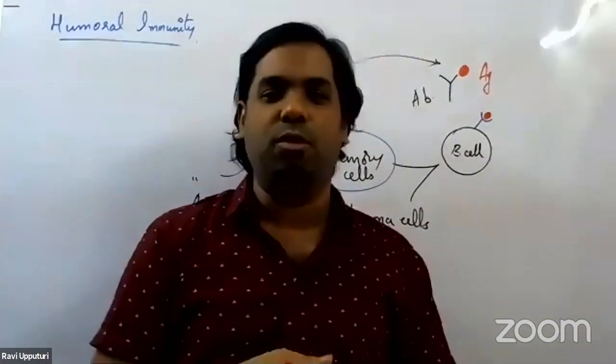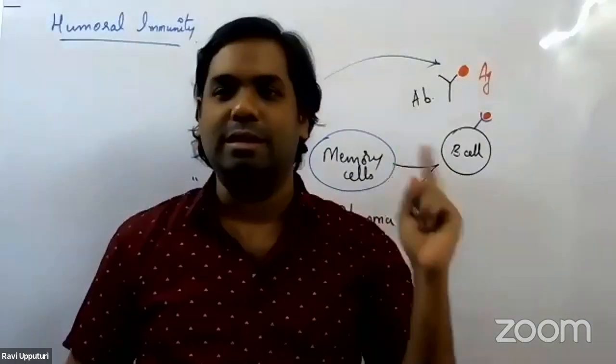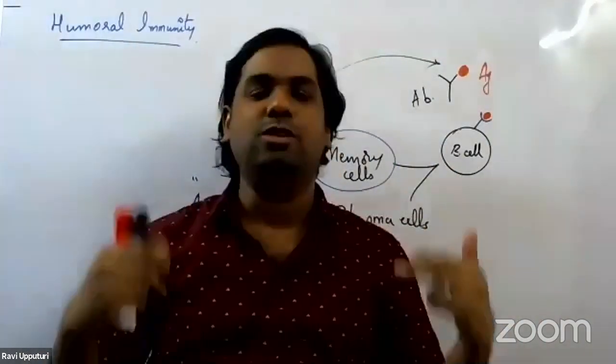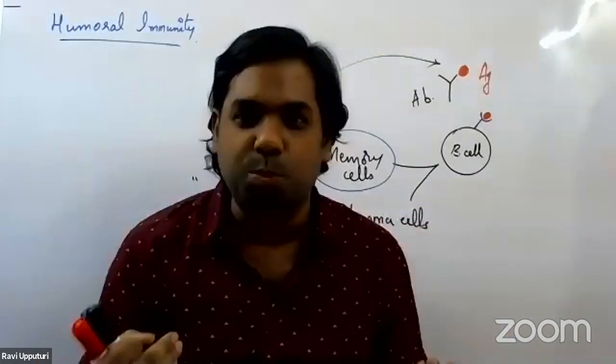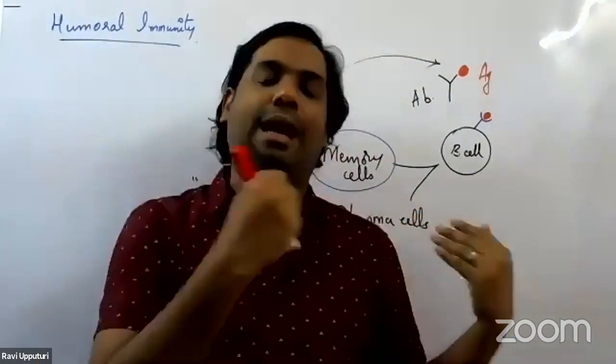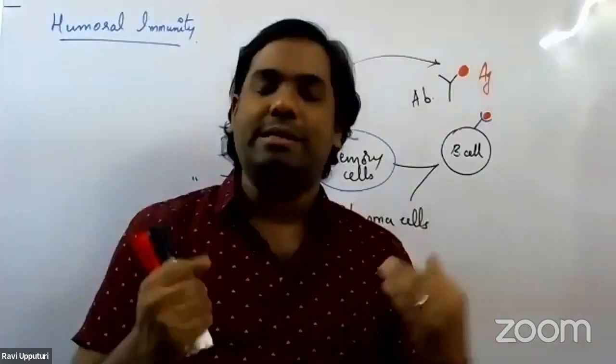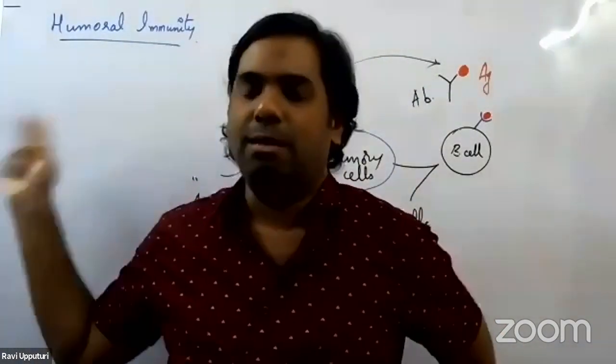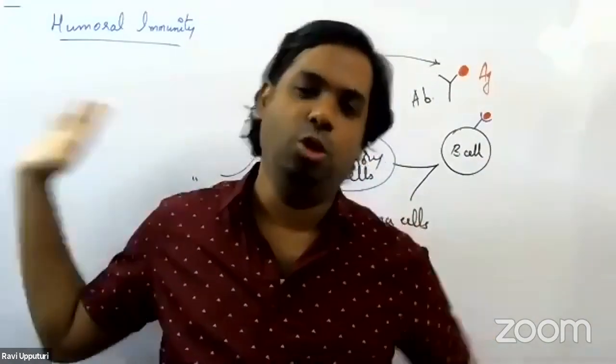So two types of immune responses we have seen so far. One is the cell-mediated immunity. The second one is humoral immunity. Based on the type of immune response shown by the acquired immune system, we classify acquired immunity into two types. One is called cell-mediated immunity, and the other one is humoral immunity.